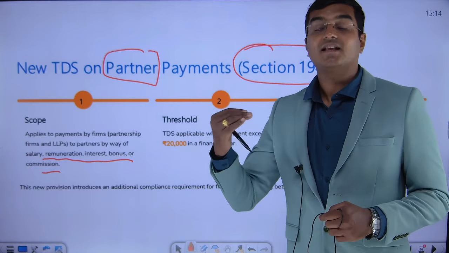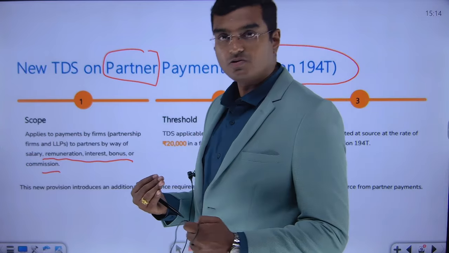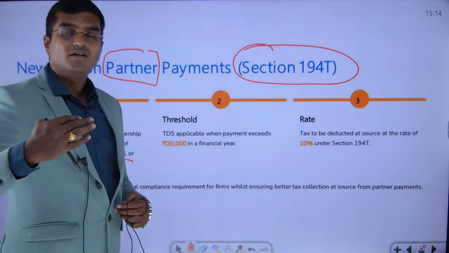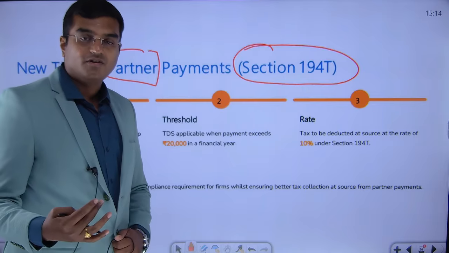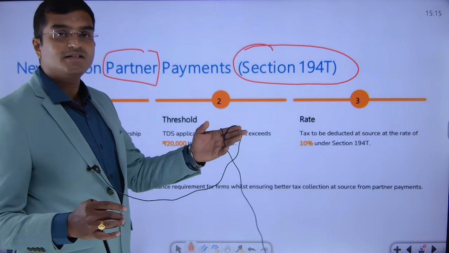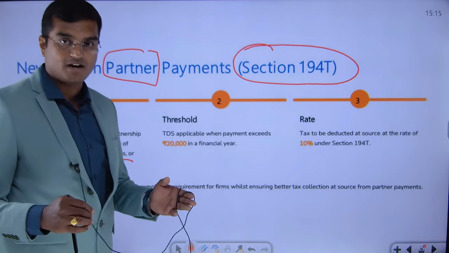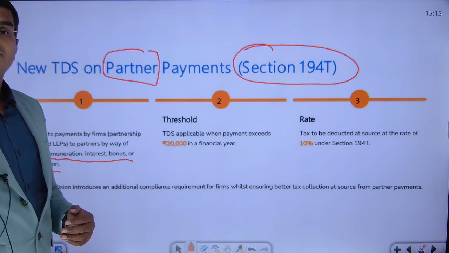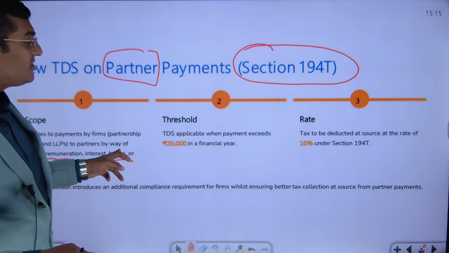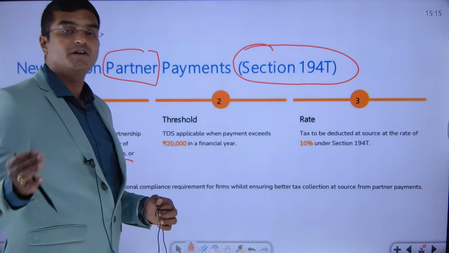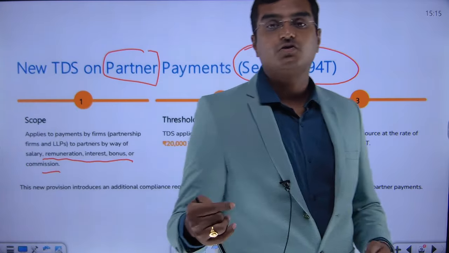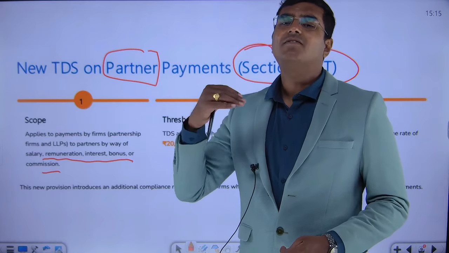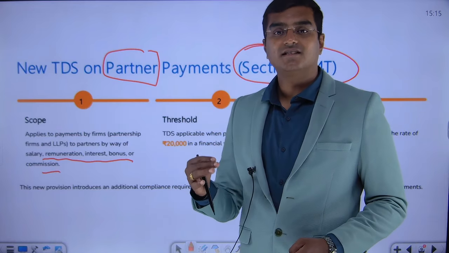This is something where there is a possibility that a question can come, dear friends. They will ask you to explain the tax treatment. You need to clearly give details, since it is a payment from the partnership firm to the partner. It is very easy to get confused in the examination. They can say commission is paid so much, interest is paid so much, bonus is paid so much, or remuneration is paid so much. Don't get confused with those terms. Whatever payment is made, there should be TDS.